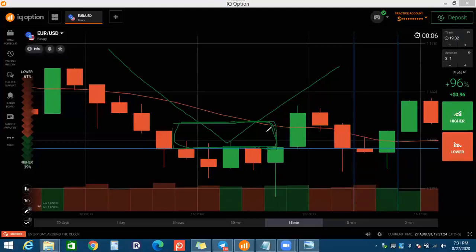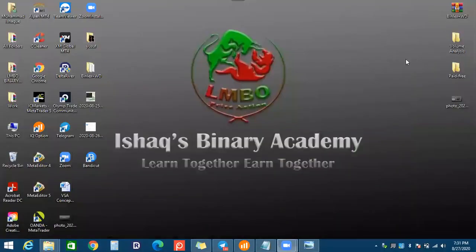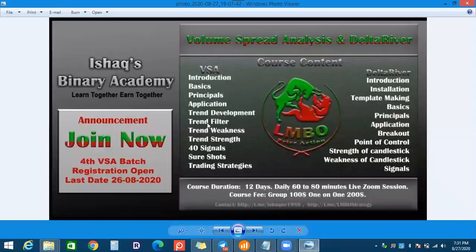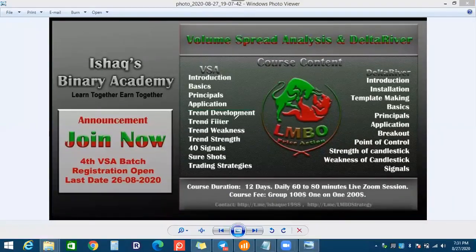You will also get the reason if the trend was going down and now it's going up, why it's going up, and how we understand whether this is true or that is false. I also talk about trend development. You will filter the trend, and you will understand when the trend is going down or up, and in the middle of the trend, whether the trend is weak or strong.